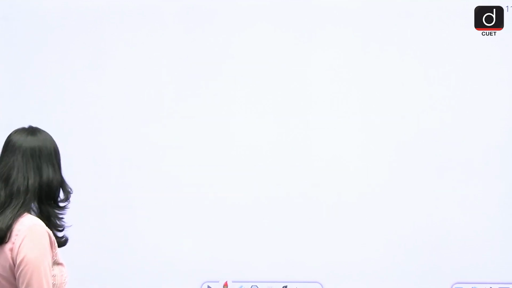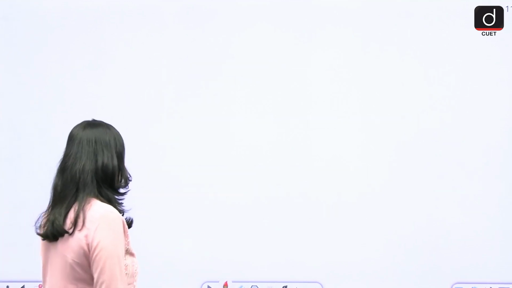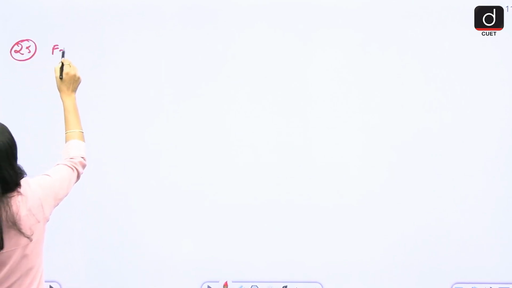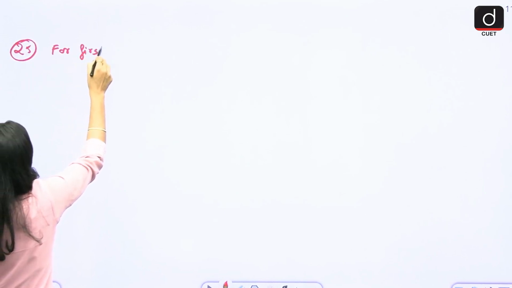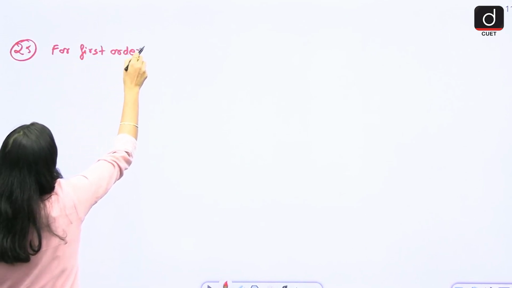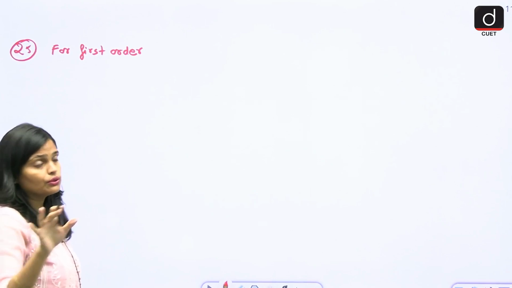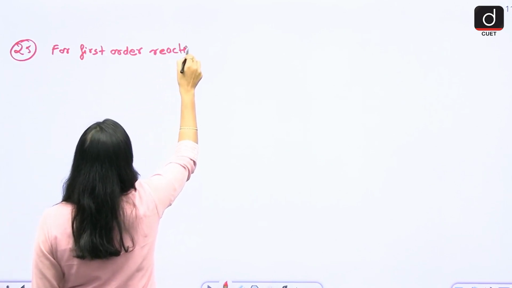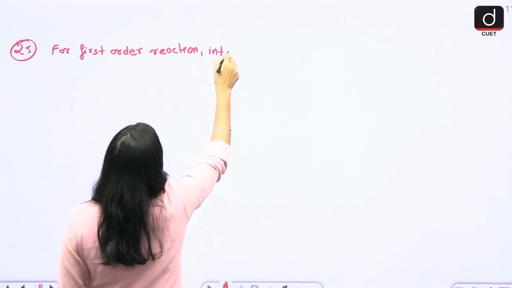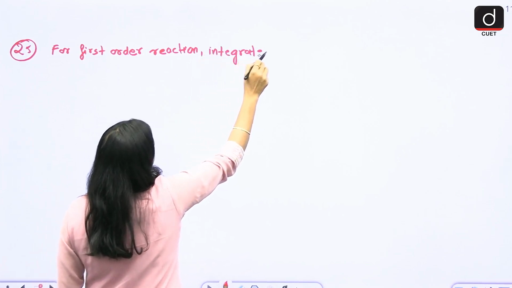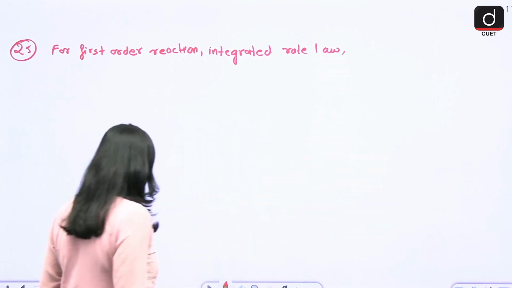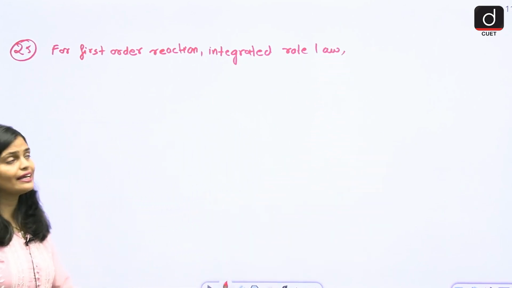So now let us see how to solve such a question. First of all, this is how you have to write in your answer copy of your board. For first order reaction, integrated rate law. What is the integrated rate law for first order reaction, guys?